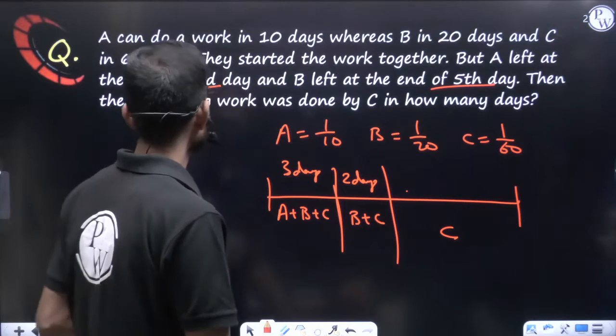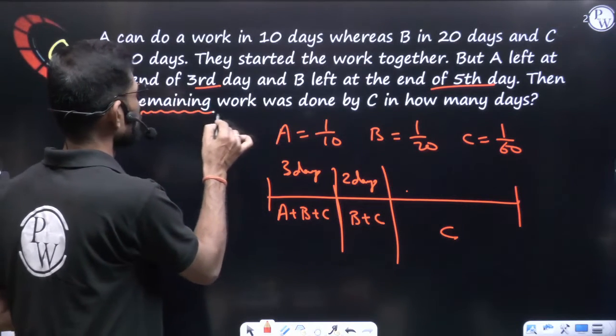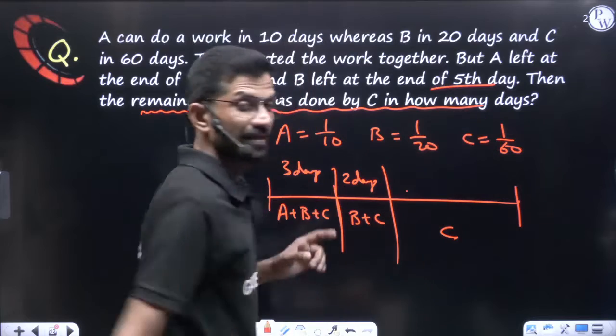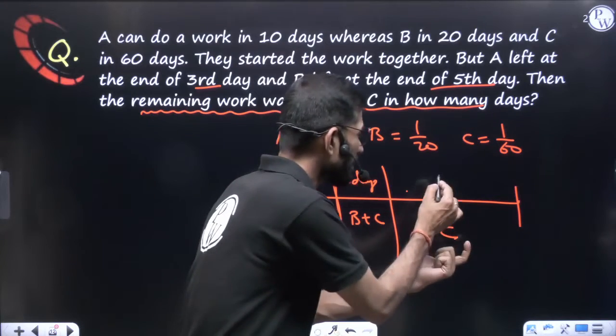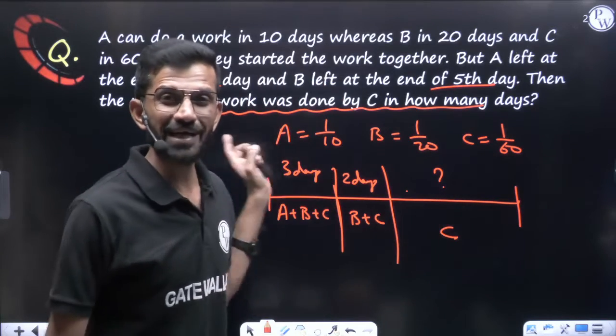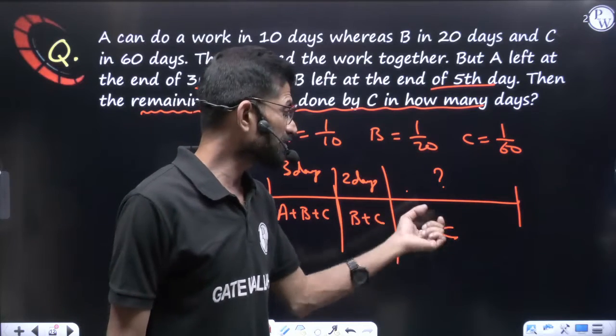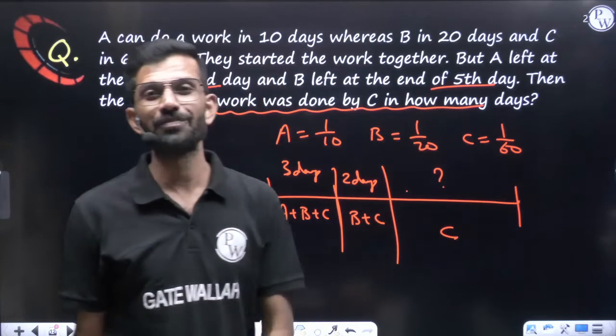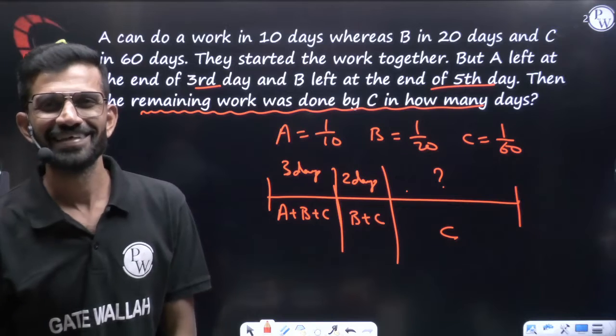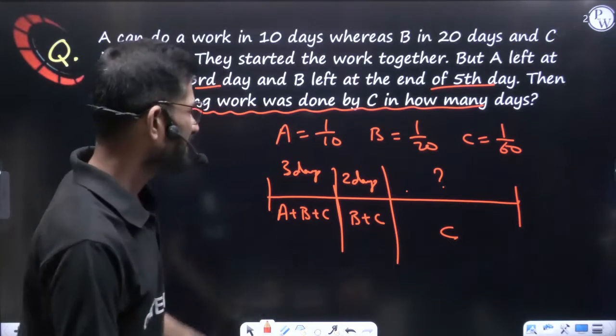What is the question? The remaining work was done by C in how many days? Means this part, how many days it will take. They are not asking you total number of days. They are asking you C will do the remaining work in how many days. That is what the question means. Okay, if you are getting 27 as the answer, let us try.